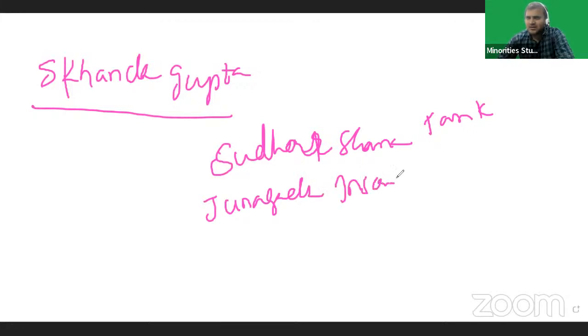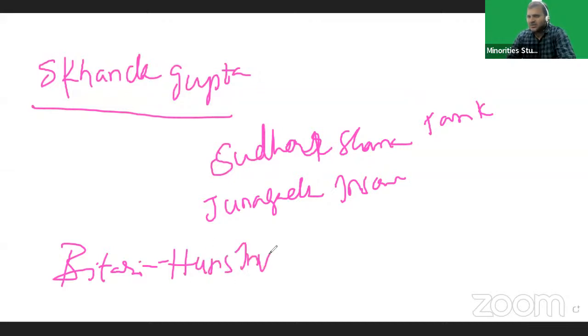The Bhitari inscription speaks about Huns invasions. Huns invasions became a headache to the Guptas. The Huns were continuously invading, so there was no rest for the Gupta army, and the Gupta army became weak. We got this information from the Bhitari inscription.